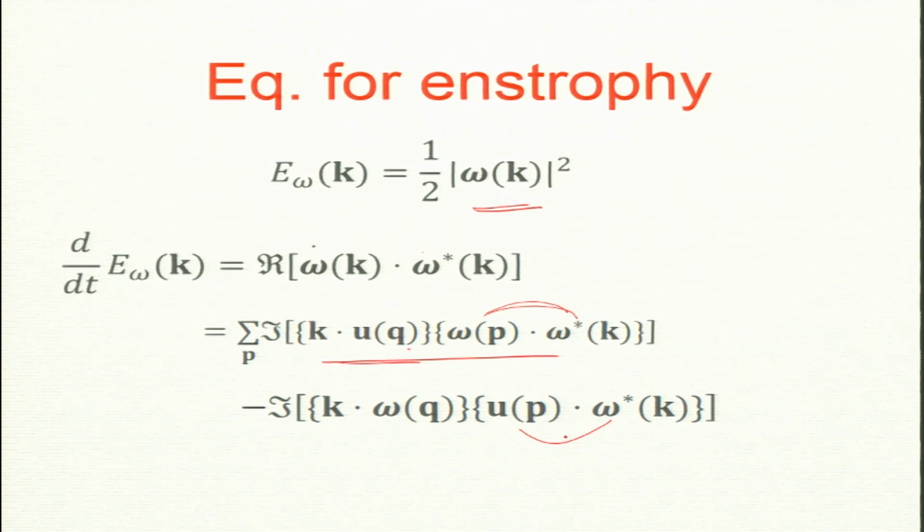Now, there are differences. Omega dot omega here, and here u dot omega, and they mean something. Just to make you excited about this, which we will derive later: this term is vorticity to vorticity transfer. So, this is just omega to omega transfer, energy transfer from one omega mode to another omega mode.